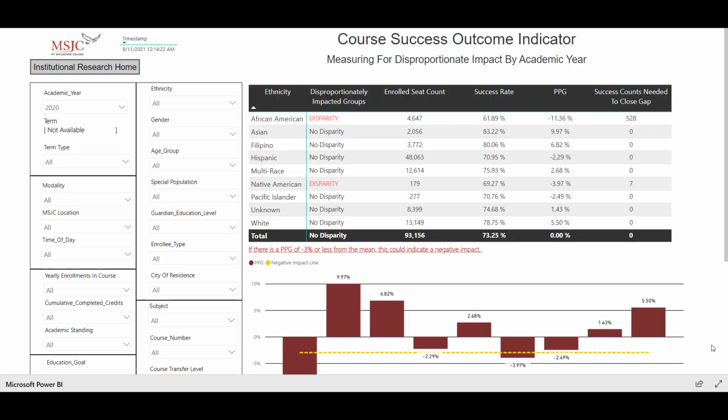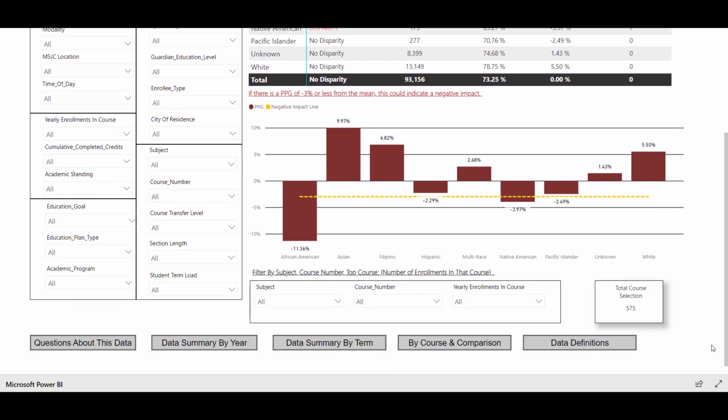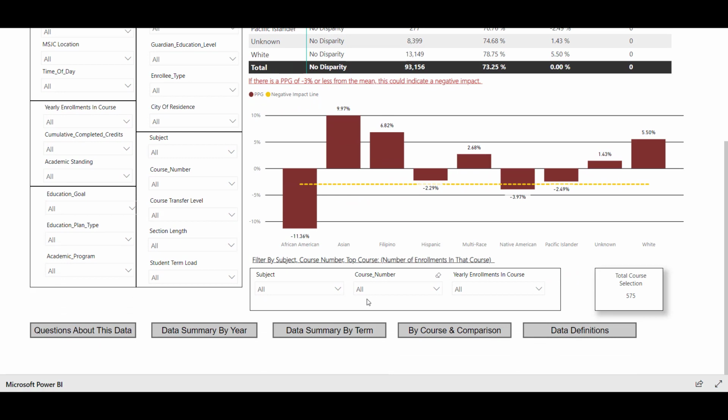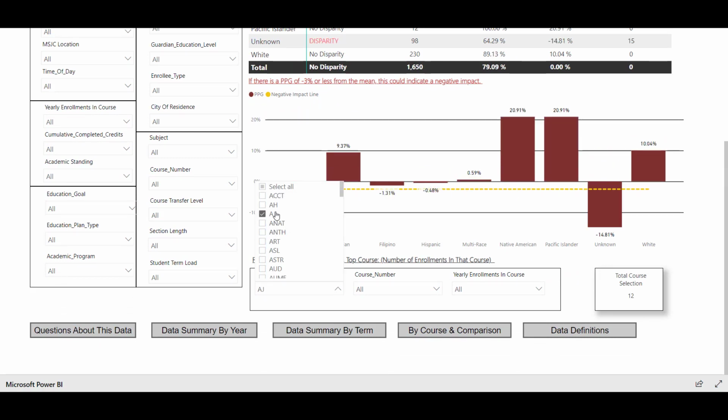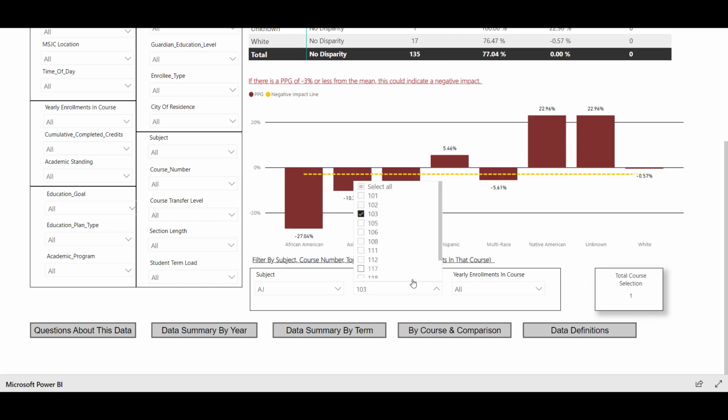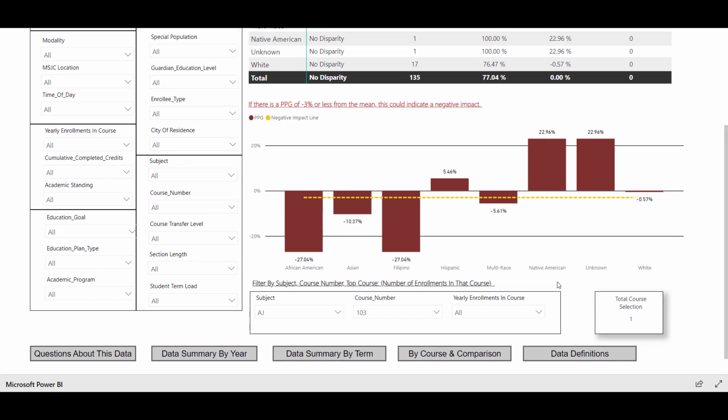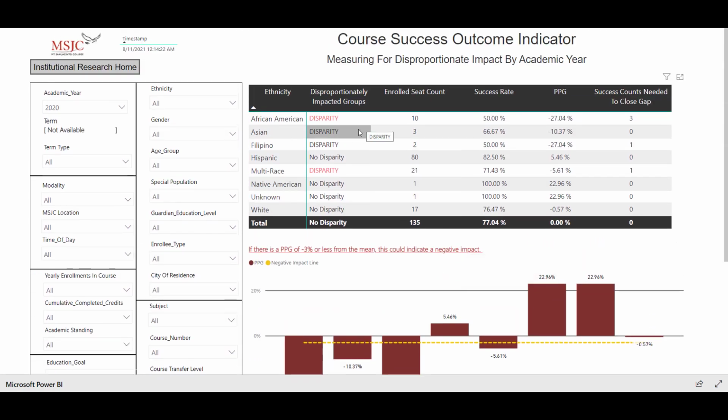For our example, we will continue with AJ and use AJ 103. Near the bottom center of the page, choose AJ under Subject in the Filter by Subject course number, top course number of enrollments in that course. Next to that, choose 103 for the course number. Recall that African Americans were the equity group for this course back in Section 1A1.